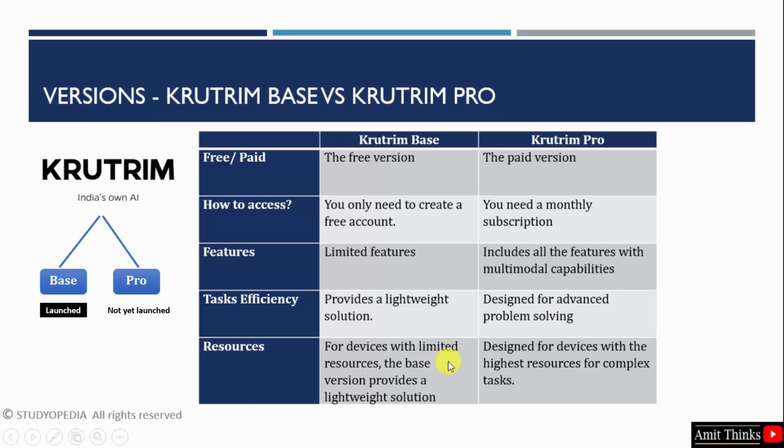If you are having a device with limited resources, then the base version is for you because it will provide a lightweight solution. Whereas if you are having devices with the maximum resources, that is for complex task, then you can use Krutrim Pro. Guys, right now we have focused on the base version, that is the free version of Krutrim.